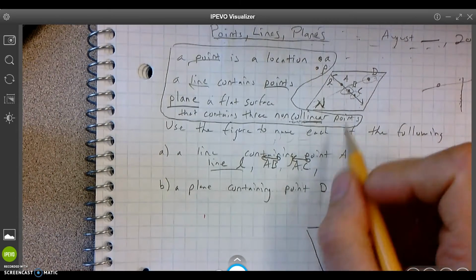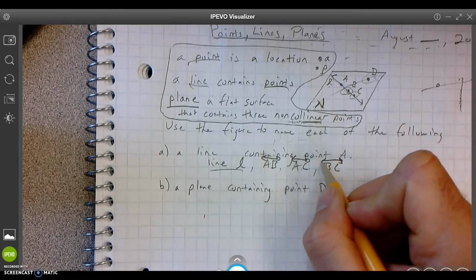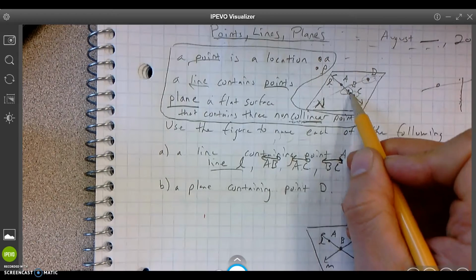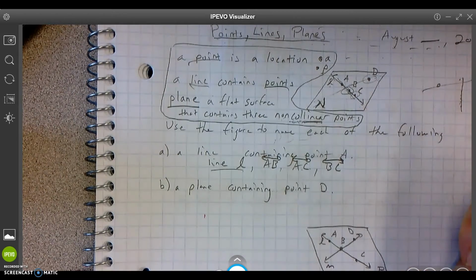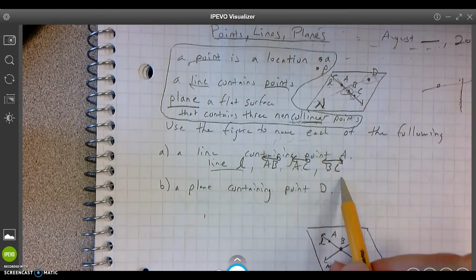What else do we have? Line BC. You're like, Mr. Irish, that doesn't have A in it. Well, yeah, it does, because line BC, if you draw a straight line, it's going to touch A eventually, isn't it? So there you go. Uno, dos, tres, cuatro. There are four right answers for that. Yeah, you've got to write them all.